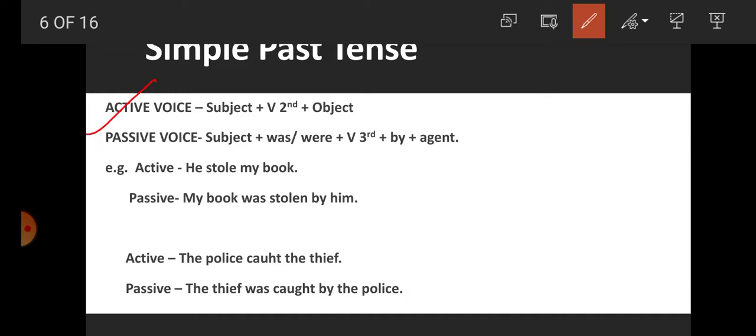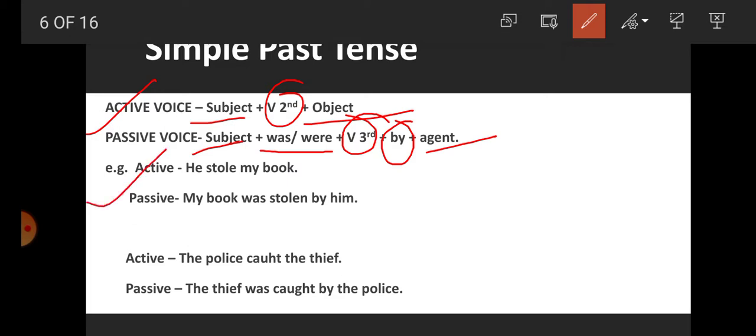What is the structure of active voice? Subject plus V2 then object. Now what will be the passive here? Passive voice: subject, then the auxiliary verb was or were, then verb third form, then preposition by, and then the agent. It means the passive object.